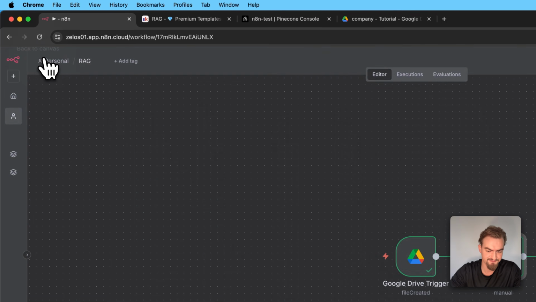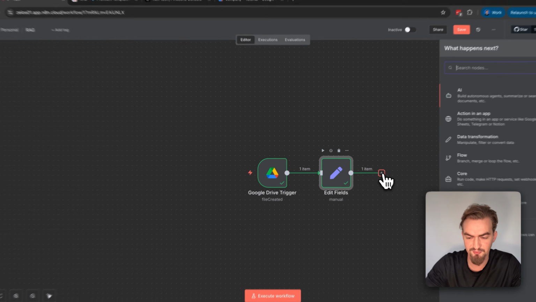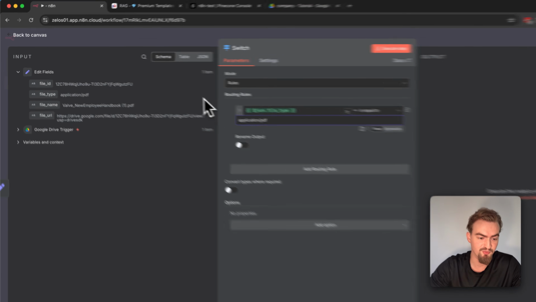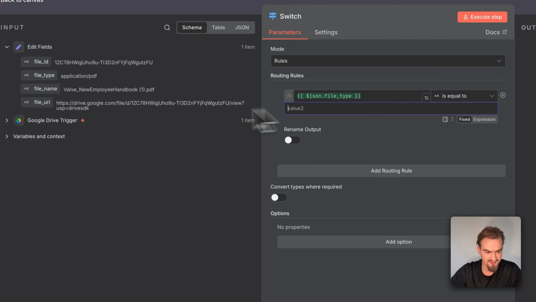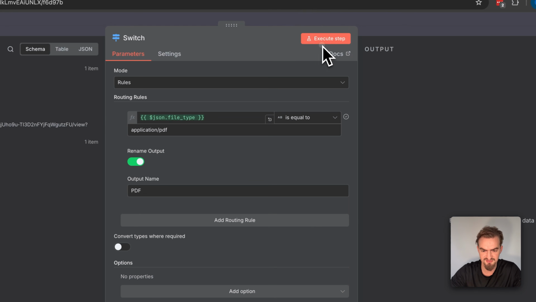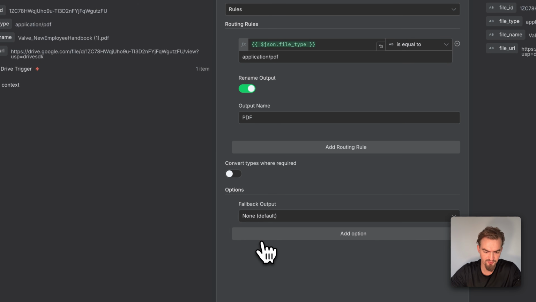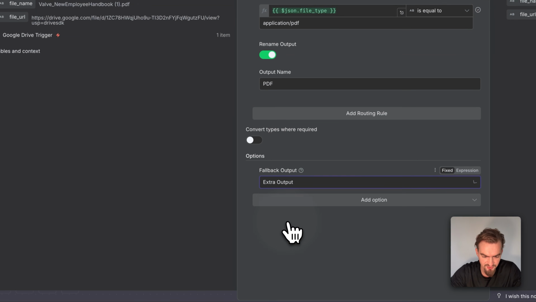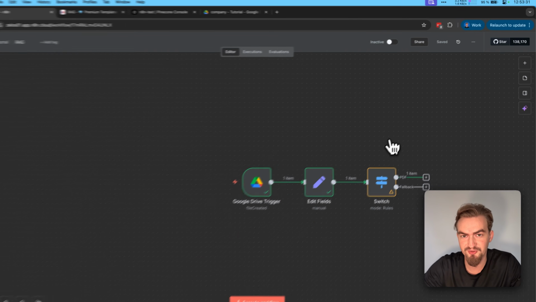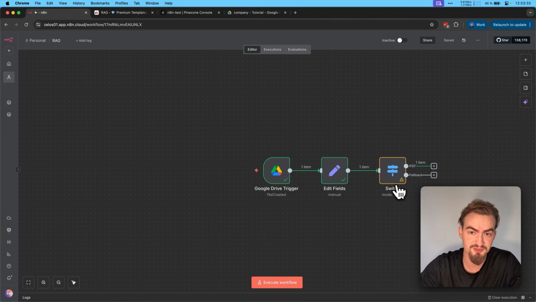Then we go back to Canvas and click here the plus icon. And here we search for switch, drag and drop this element here, and we make sure that we continue only if the element type is exactly this one, application/PDF. We rename this output PDF and click execute step. Under add option, we select fallback output, and then we select here extra output and go back to Canvas and click save. This ensures that we only continue if it's a PDF file that got uploaded.